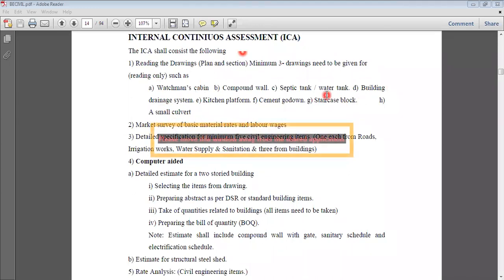What is your work now in this particular case? Using Google, you just put in plan of a watchman's cabin, plan and section of a watchman's cabin, and then you can download that image. And after downloading the image, whatever you understand from that particular plan, you need to describe it in your own words, in just 3 to 4 lines, nothing descriptive, but in your own words you have to describe it.